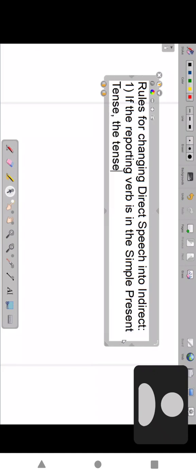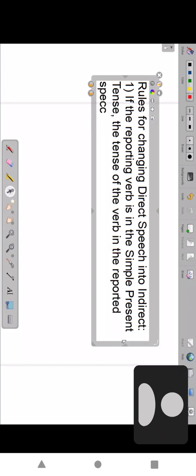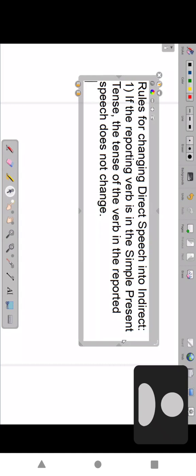The tense of the verb in the reported speech does not change. This is the first rule. The reporting verb is in the simple present tense, the tense of the verb in the reported speech does not change. So that is the main point here.